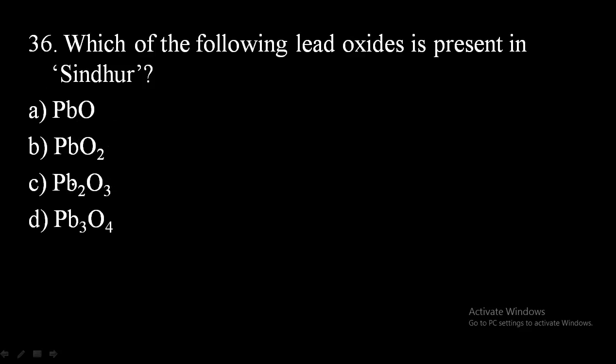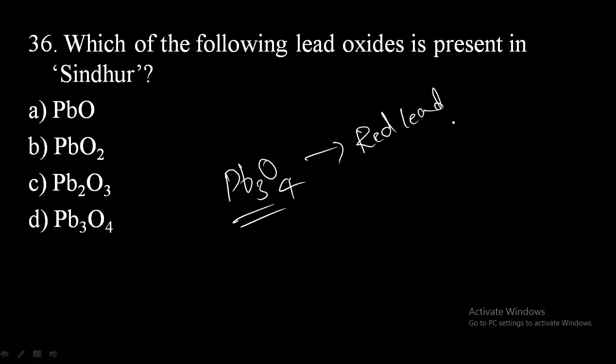Next question, 36th. Which of the following lead oxides is present in Sindoor? So the lead oxide which is present in Sindoor is Pb3O4. As you know, this Pb3O4 is said to be red lead because its color is red. So it is used in Sindoor. So therefore, option D, Pb3O4, is the correct answer.